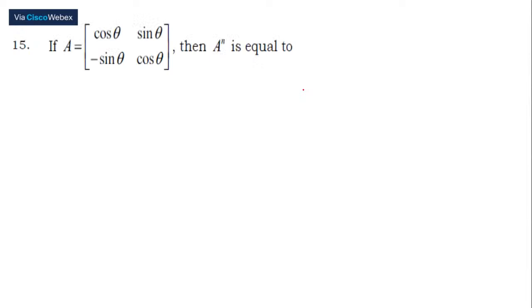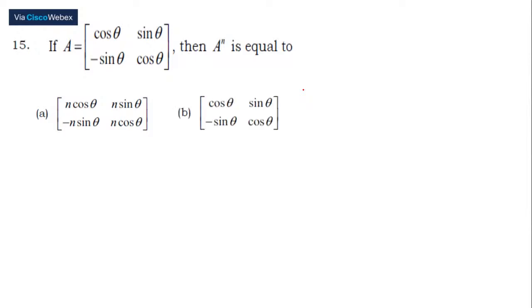15th one. If A is equal to cos theta, sin theta, minus sin theta, cos theta, then A power n is equal to: option A is n cos theta, n sin theta, minus n sin theta, n cos theta. B is cos theta, sin theta, minus sin theta, cos theta. C is cos n theta, sin n theta, minus sin n theta, cos n theta. D is 1, 0, 0, 1.